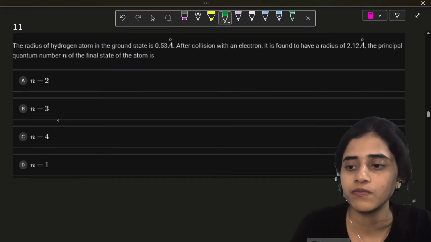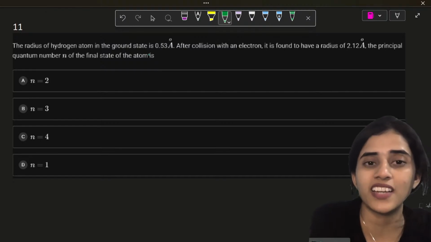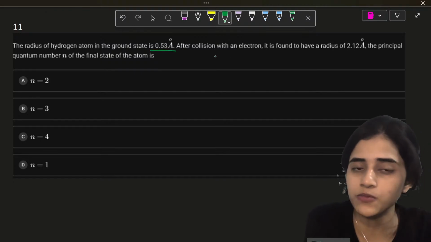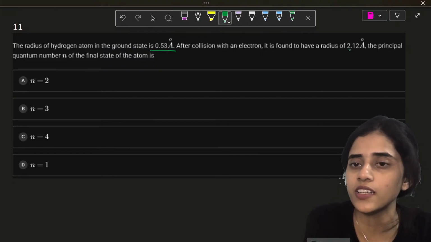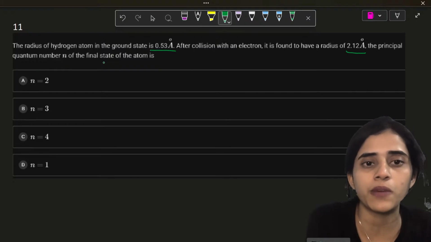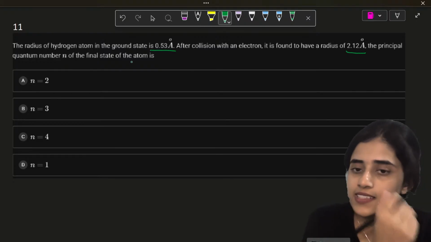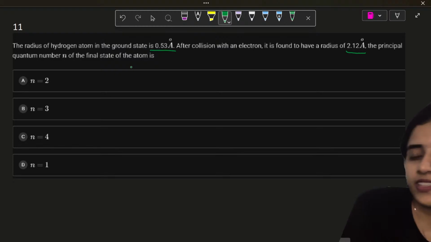Okay. Question 11. The radius of hydrogen atom in the ground state is 0.53 angstrom. After collision with an electron, it is found to have a radius of 2.12 angstrom. The principal quantum number n of the final state of the atom is. So the question is to find out this principal quantum number of the final state.